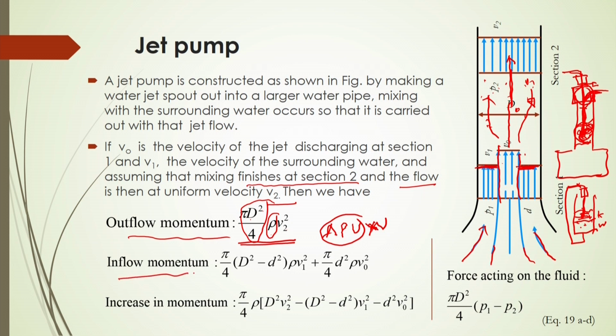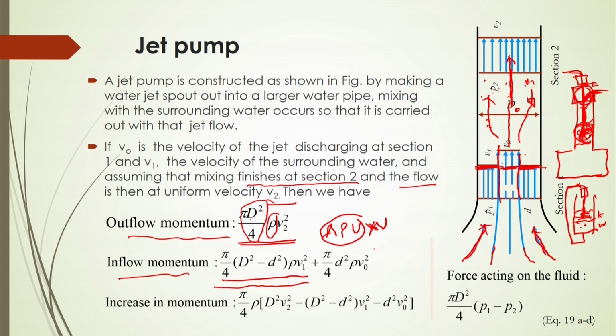Similarly, the inflow momentum will be equal to pi by 4 times D square minus small d square, where this is your total cross sectional area, and this is your small d. After subtracting the small d cross sectional area, the remaining portion will be the cross section of this part at section 1. This will be flowing at the velocity V1, so this will be rho times V1 squared.